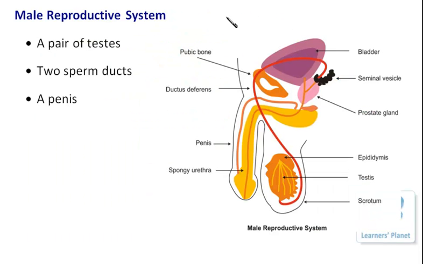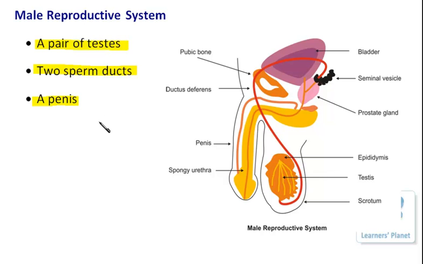So students, this slide is showing you the picture of a male reproductive system, right? The most important parts of the male reproductive system are a pair of testes, a pair of sperm ducts, and a penis. Now I'm saying these three are the most important, but it is not so that the entire male reproductive system is comprised of only these three structures.